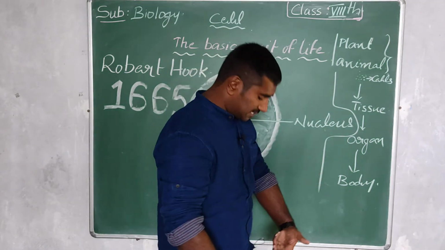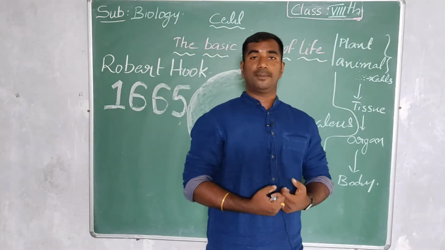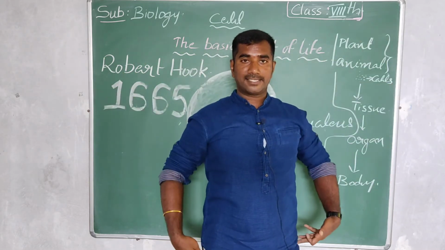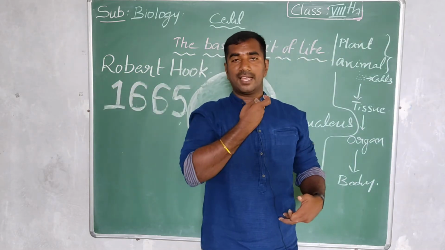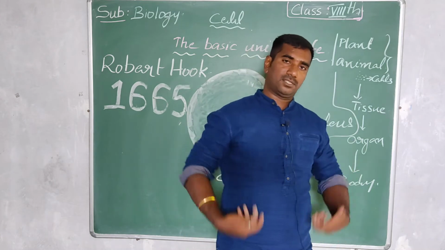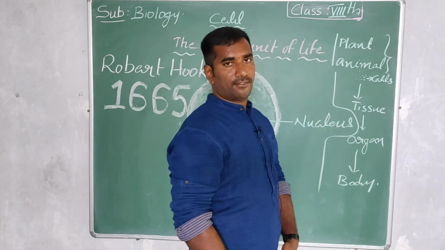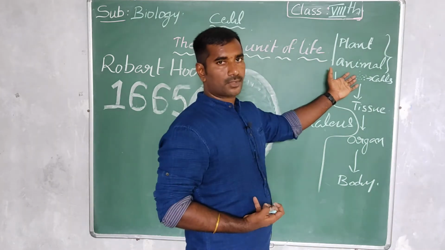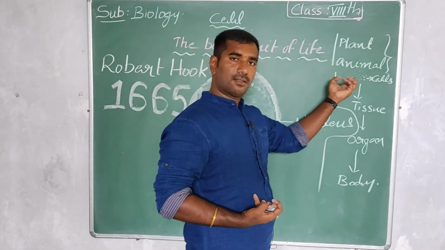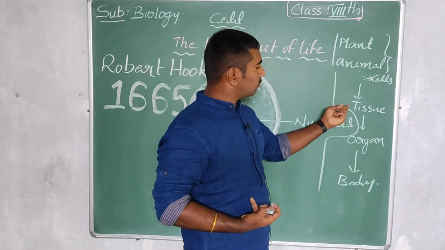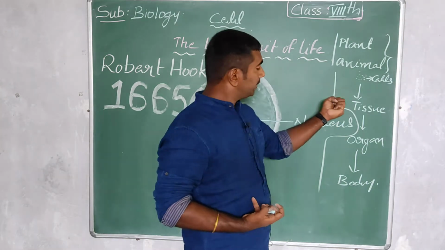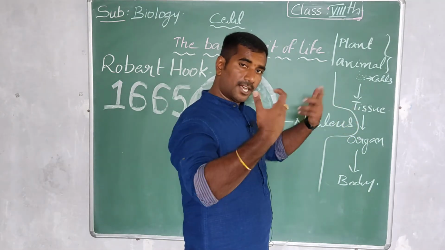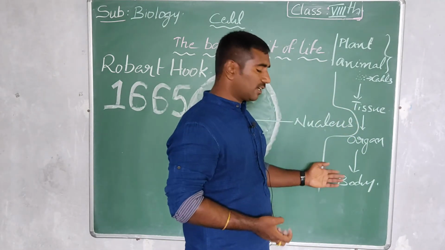Generally when we see animals and ourselves, human beings, we have head, hands, legs, stomach, neck, n number of parts. These all are made by cells. Cells framed together are called tissue. Tissues together, we call an organ. All the organs framed together, we call a body.